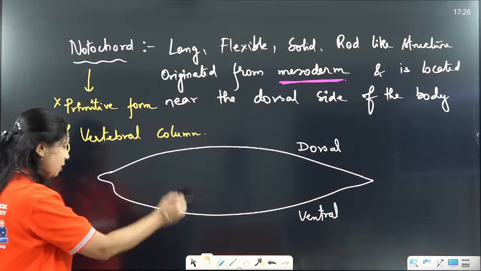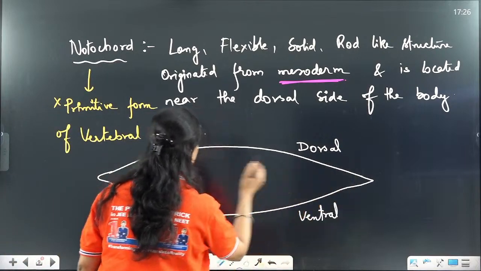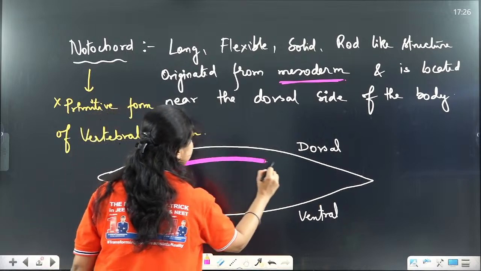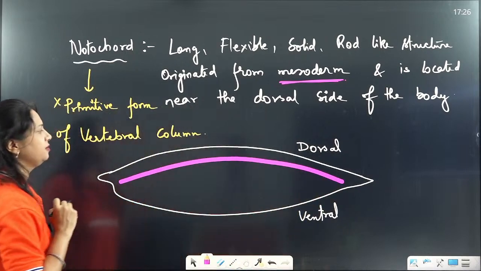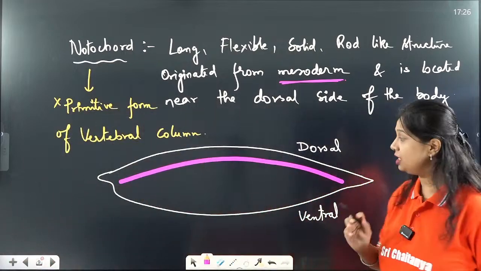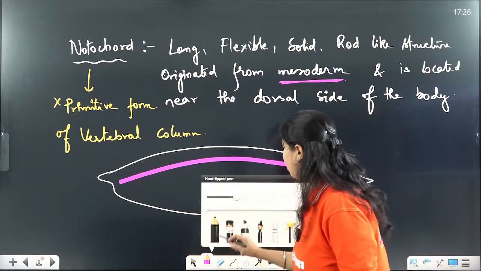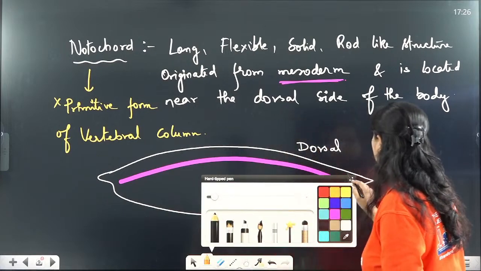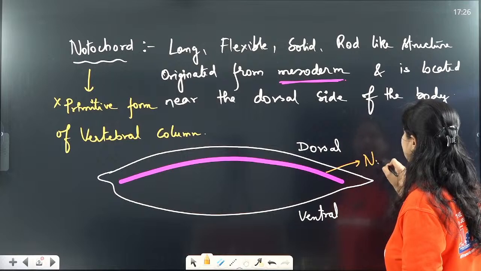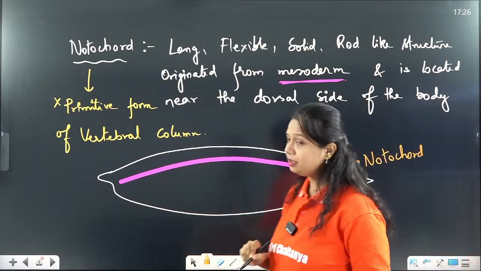Now there will be a thick, solid, rod-like structure present on the dorsal part of the body. This thick, solid, rod-like structure present on the dorsal part of the body is called the Notochord.